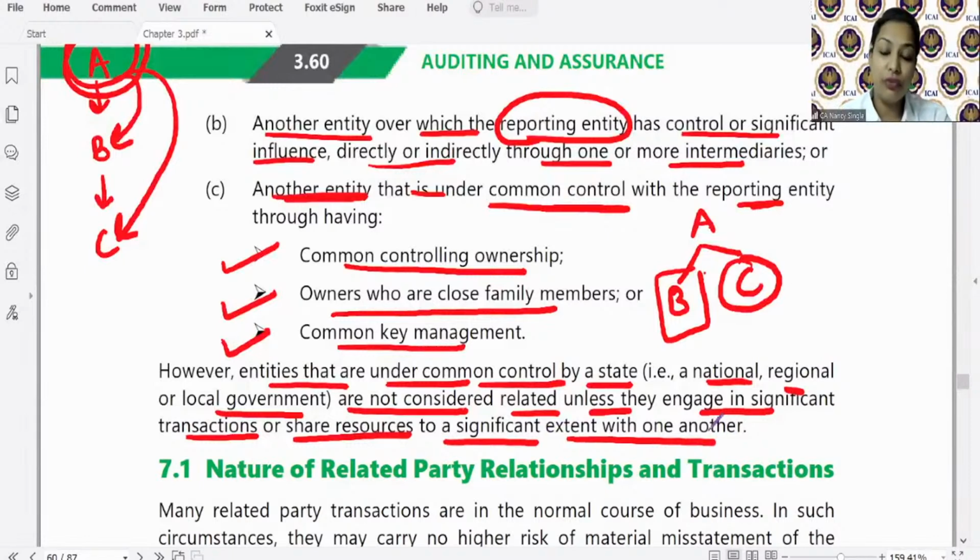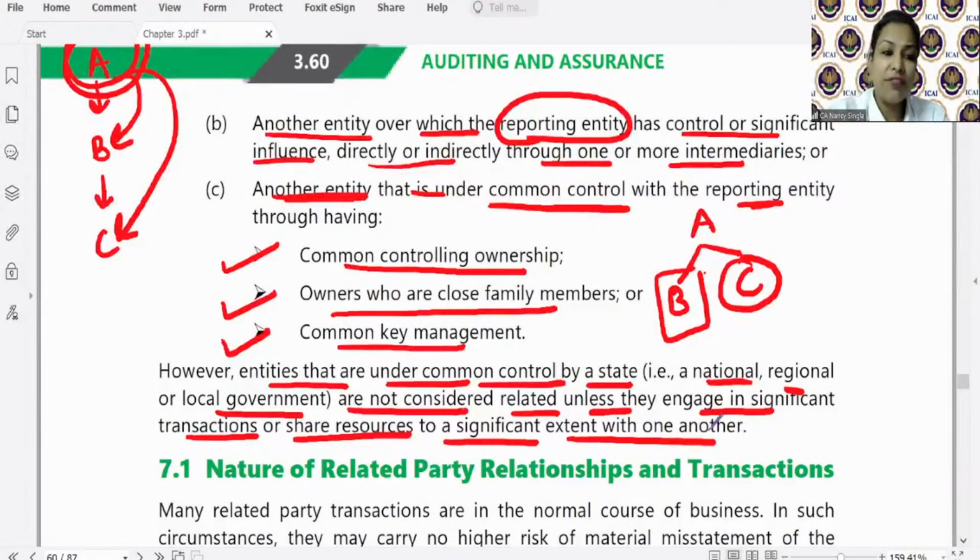So if there are 3-4 companies under, let's say, the central government, they are under common control, but as such, they will not be considered what? Related party, unless, in rare circumstances, they have huge, significant transactions, or they share resources to a significant extent with one another.